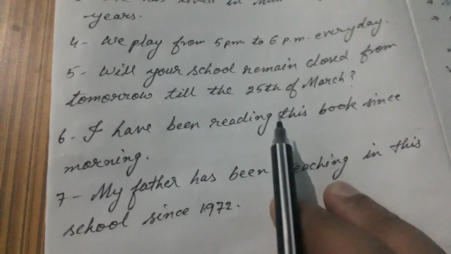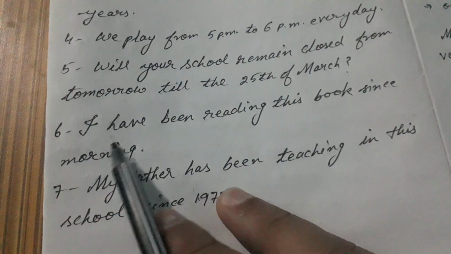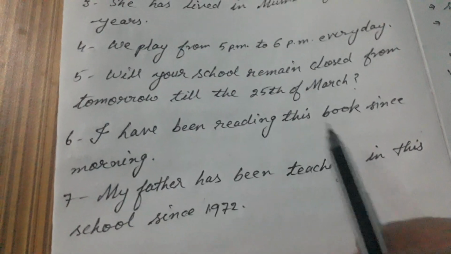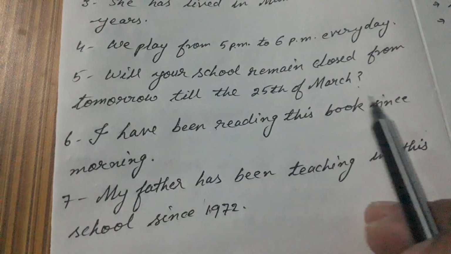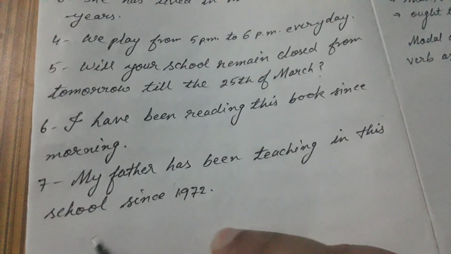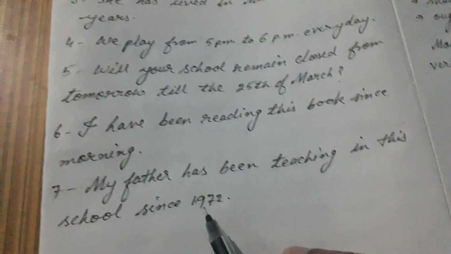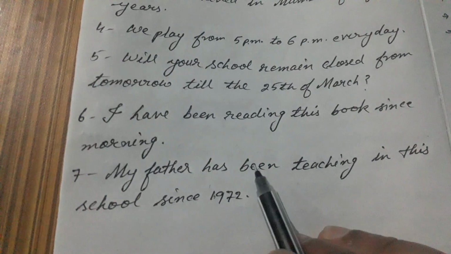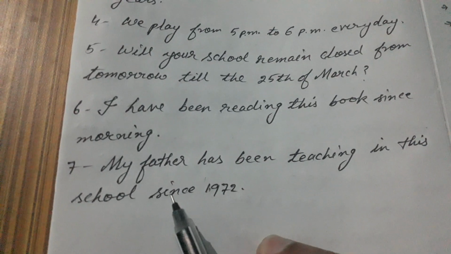I have been reading this book since morning. Here you find that morning is the point of time, and the sentence is in present perfect continuous. That's why here since has been used. My father has been teaching in this school since 1972. 1972 indicates a point of time and it is in the present perfect continuous. That's why here since has been used.